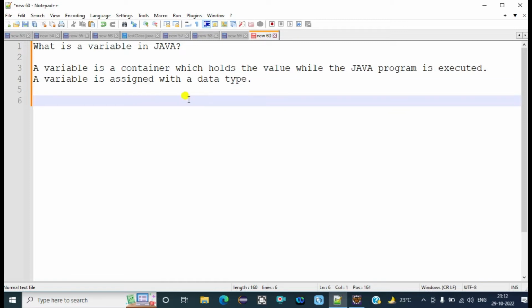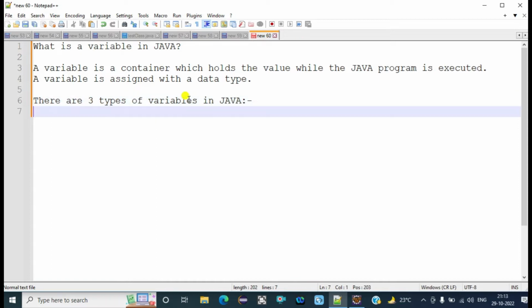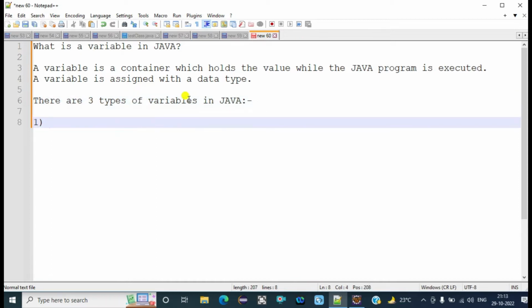Okay, so inside Java there are three different types of variables. The first one is local variable.